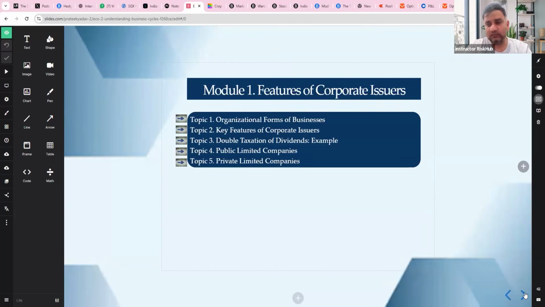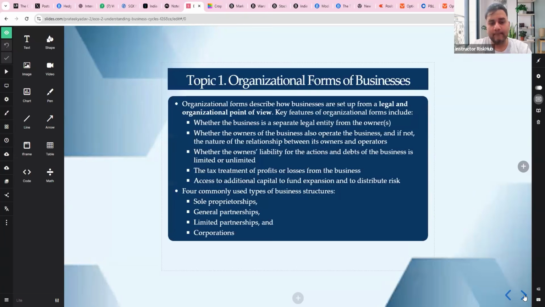So this topic is further subdivided into 5 topics: organizational form of business, key features of corporate issuers, double taxation of dividends, and there is an example, public limited companies and private limited companies. Okay. So let's start. This is your first part, which is organizational forms of business, right?